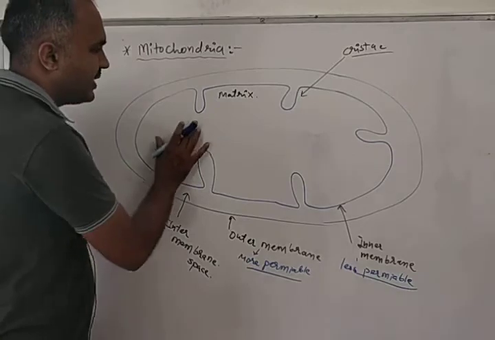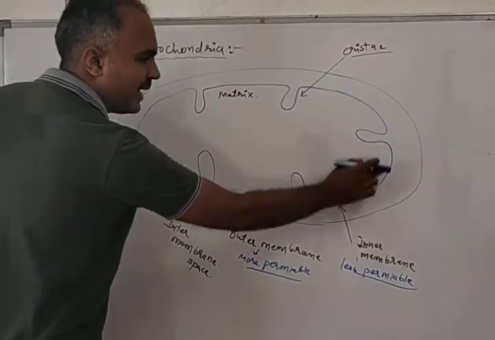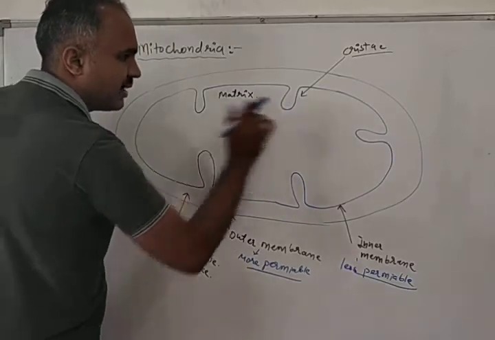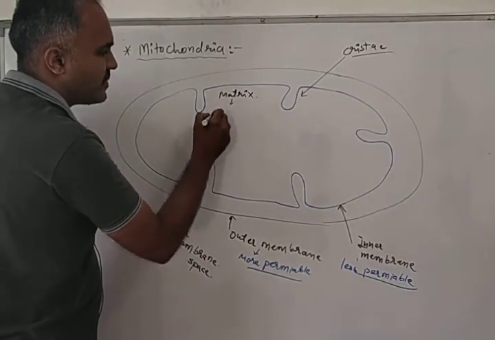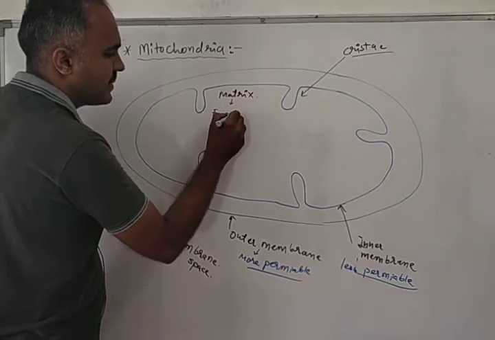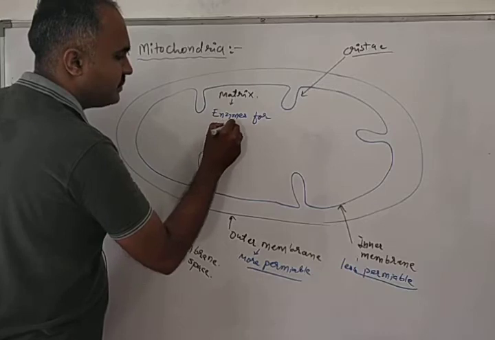So let's talk about the matrix. The matrix, which is enclosed by the inner membrane, has enzymes for the Krebs cycle.